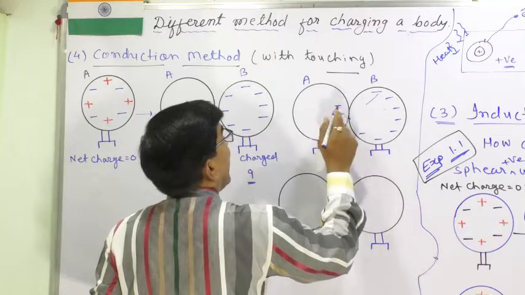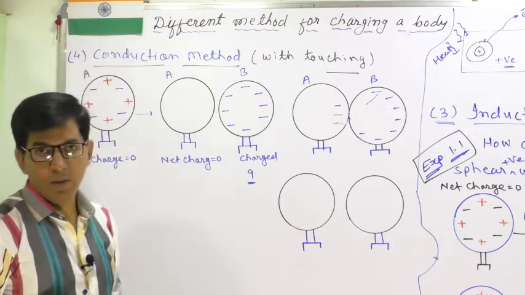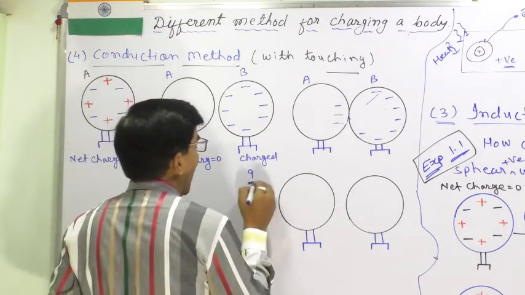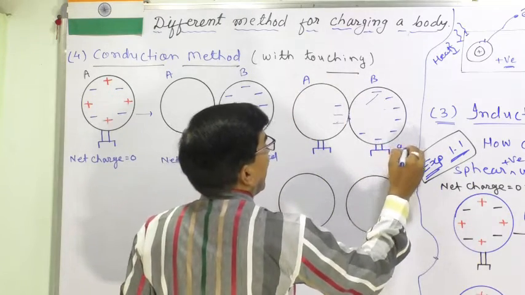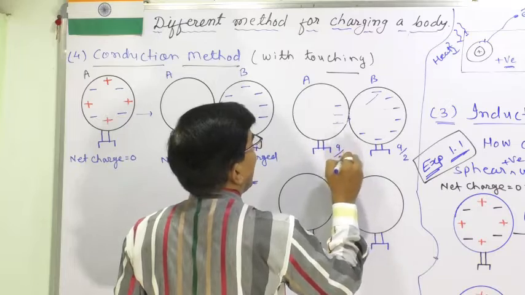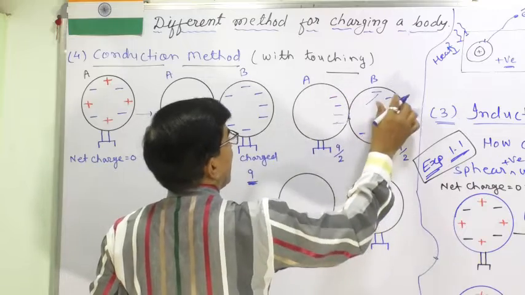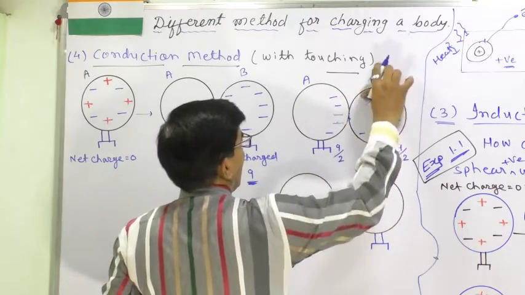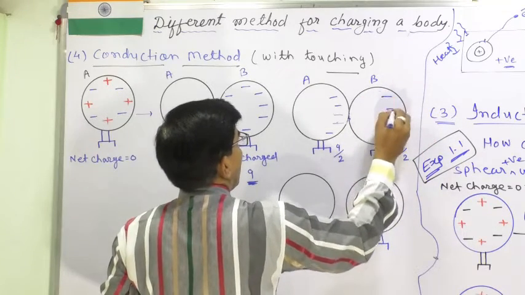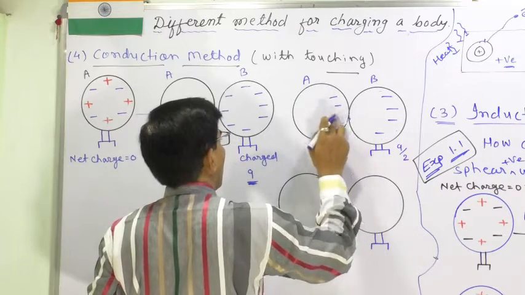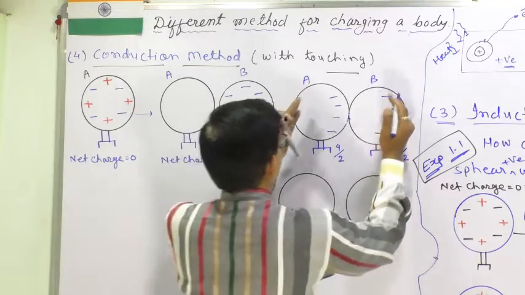The charges will enter until the repulsion force on both sides is equal. In short, if it is Q charge, then charge will transfer from B to A until their charges are equal. So if this is Q charge, then the net charge will be Q by 2 on each sphere. Now there are 4 electrons here and 4 electrons here, an equal amount of electrons.